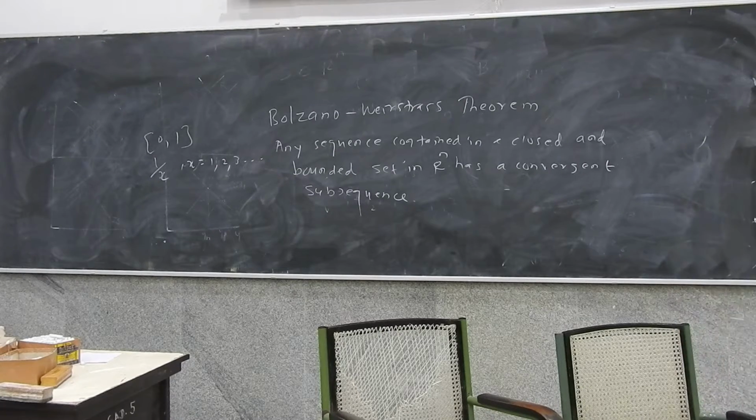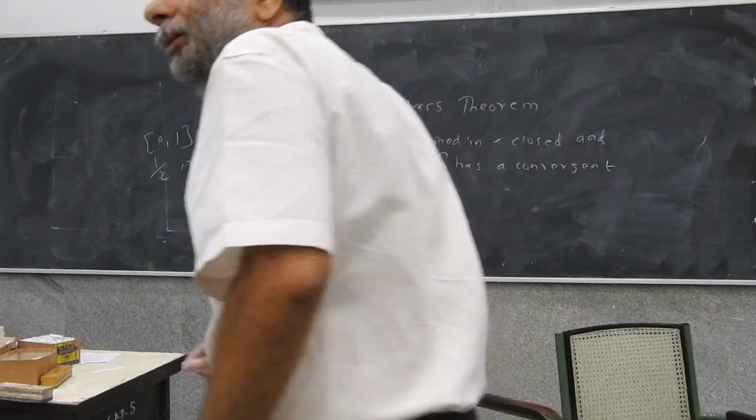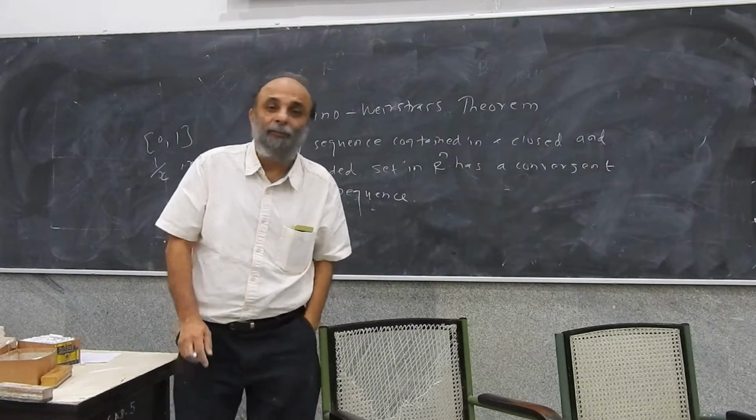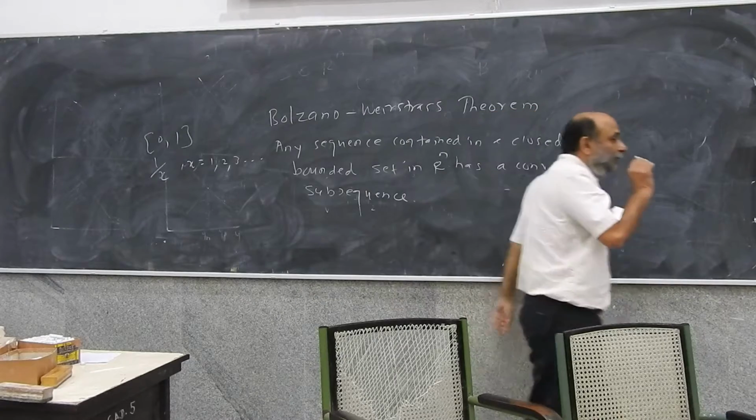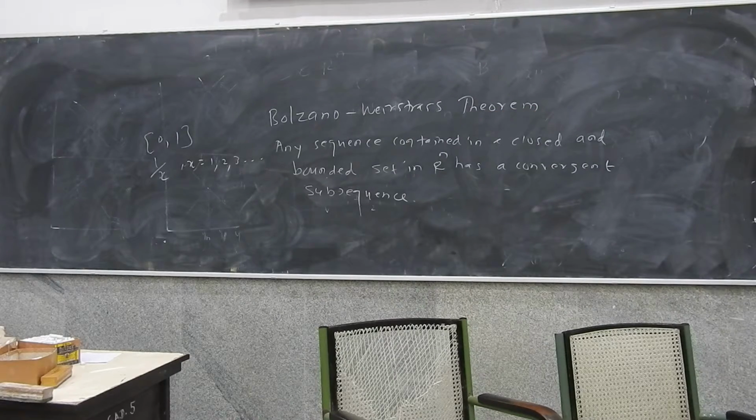So how do we go about proving the theorem? Everybody understands this, the Bolzano-Weierstrass theorem. First I'll prove it in just R1 on the closed interval 0, 1, and then I will generalize it to Rn. Strategy clear? Okay.